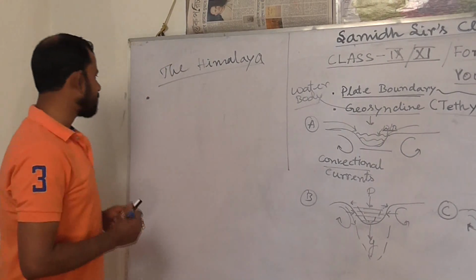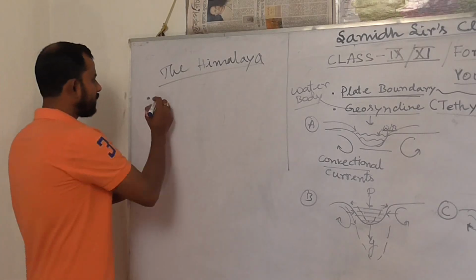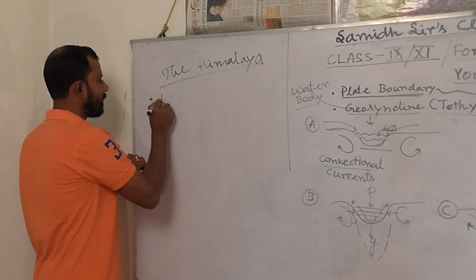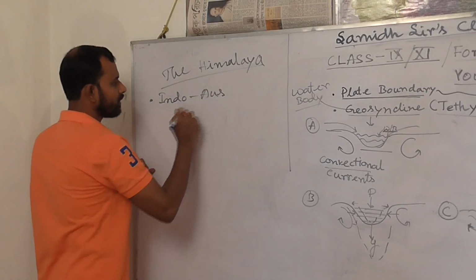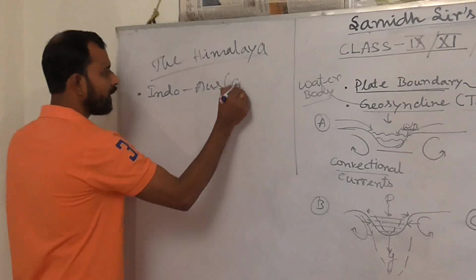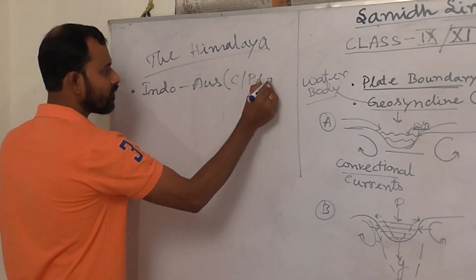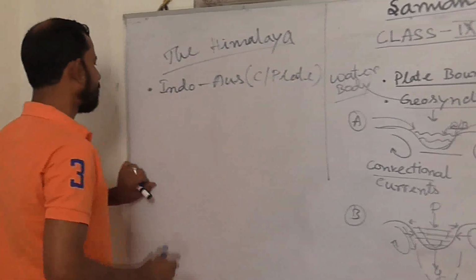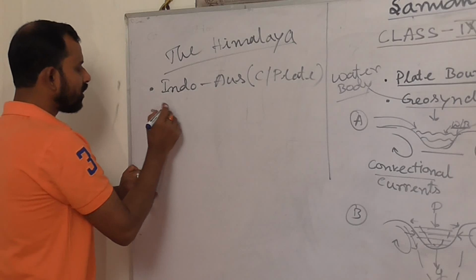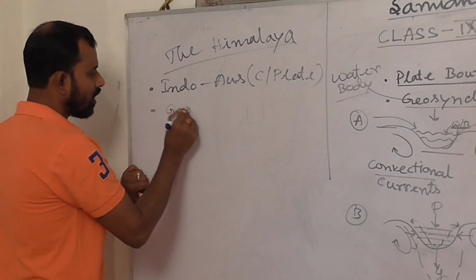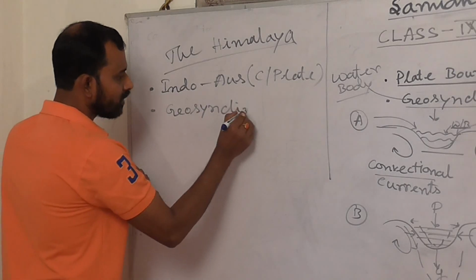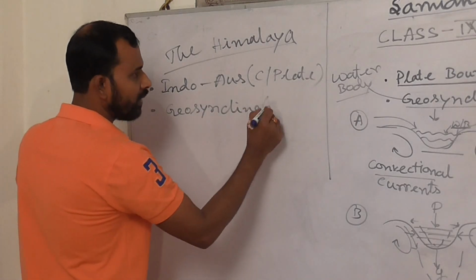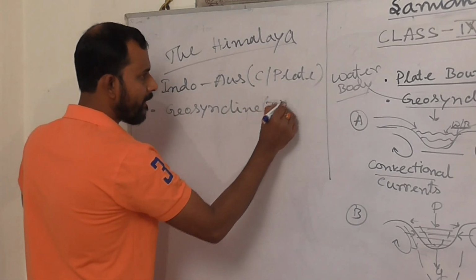So there are two convergent plates, one is the Indo-Australian plate, and next, a geosyncline has been formed. The geosyncline's name is Tethys.